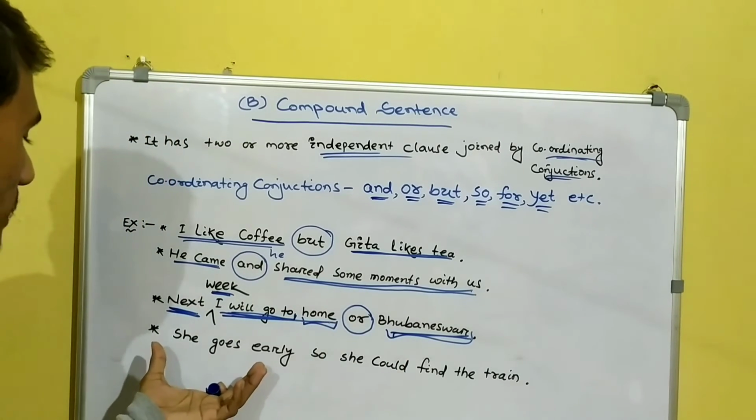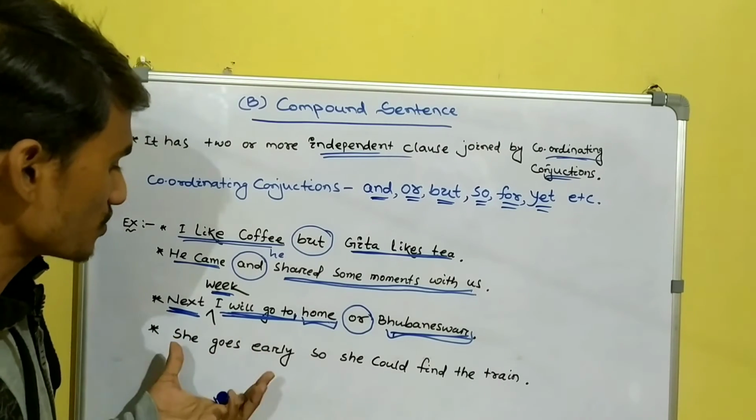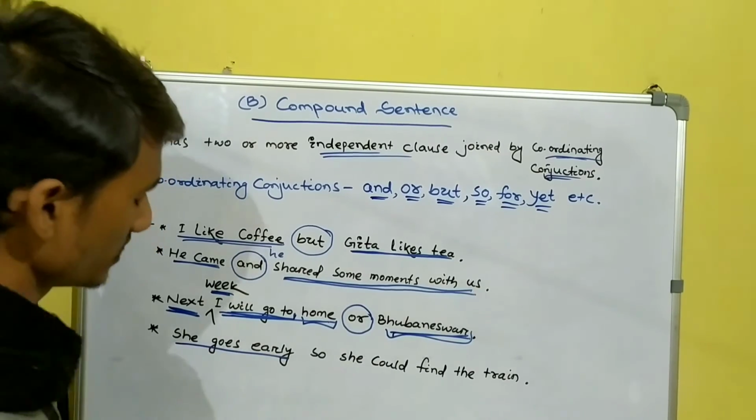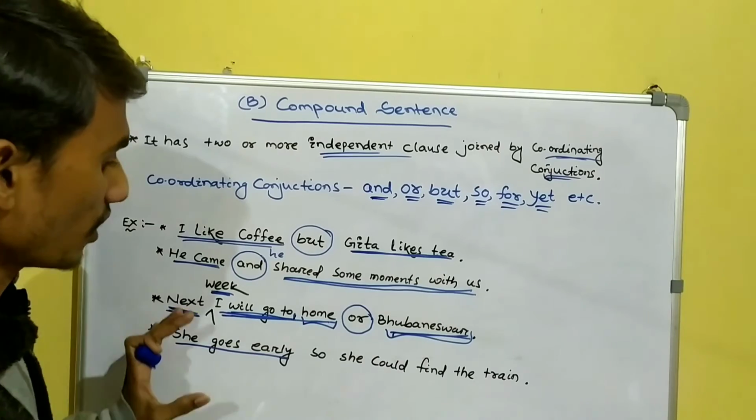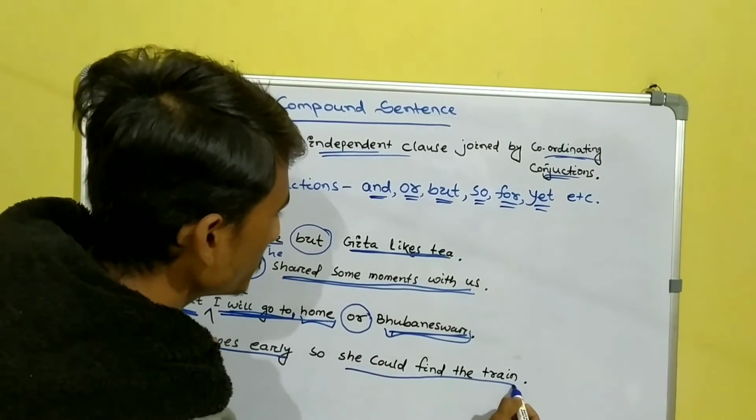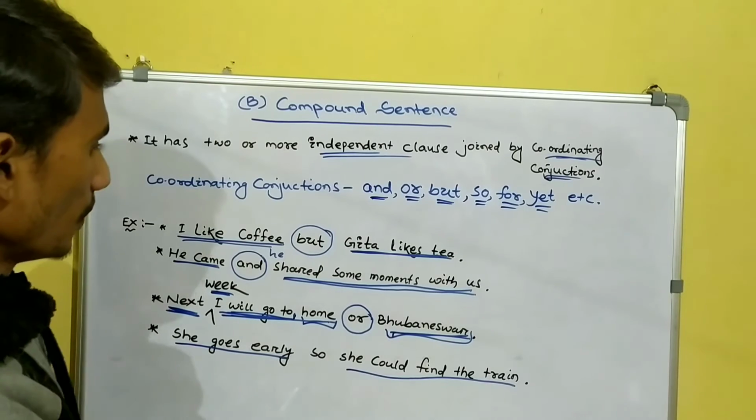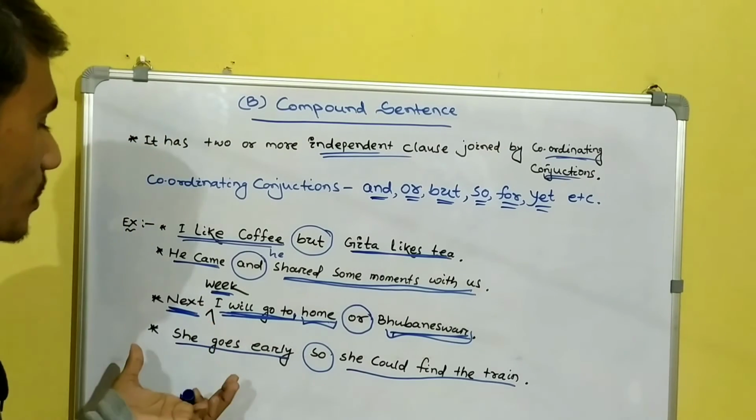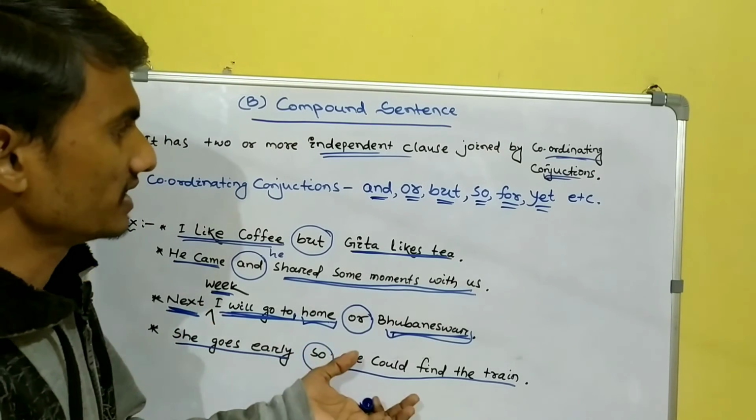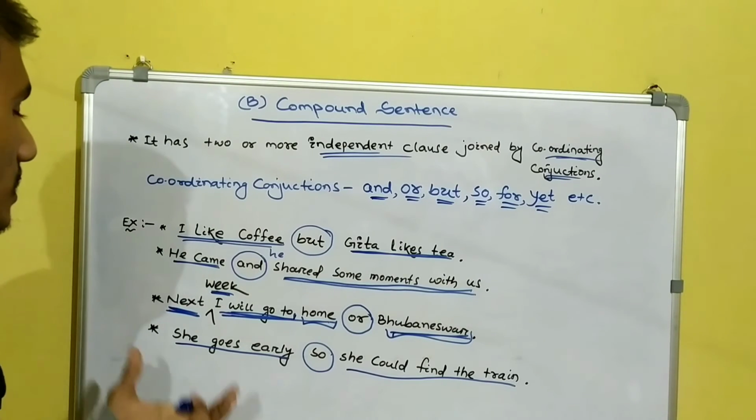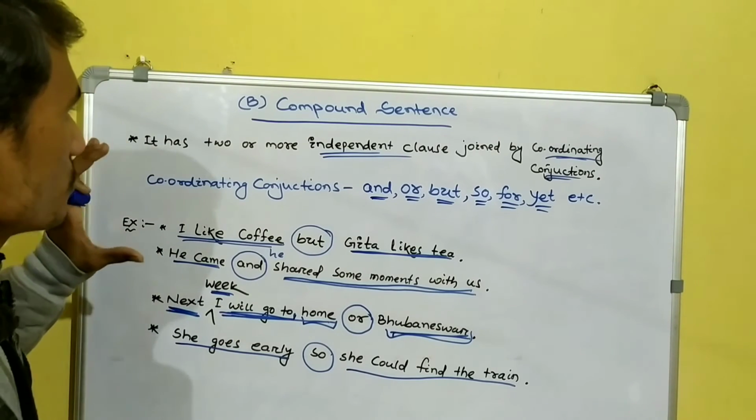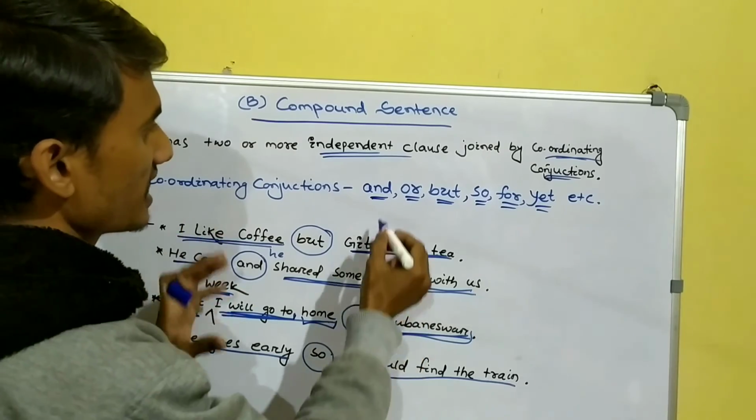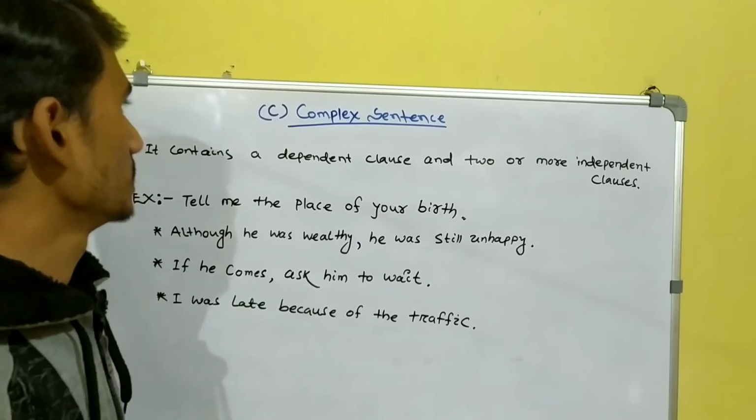And the last example is she goes early, so she could find the train. She goes early is a clause, and she could find the train is the second clause, where the two clauses are joined by the coordinating conjunction so. So we see that in a compound sentence, two or more independent clauses are joined by coordinating conjunctions like and, or, but, so, for, yet.